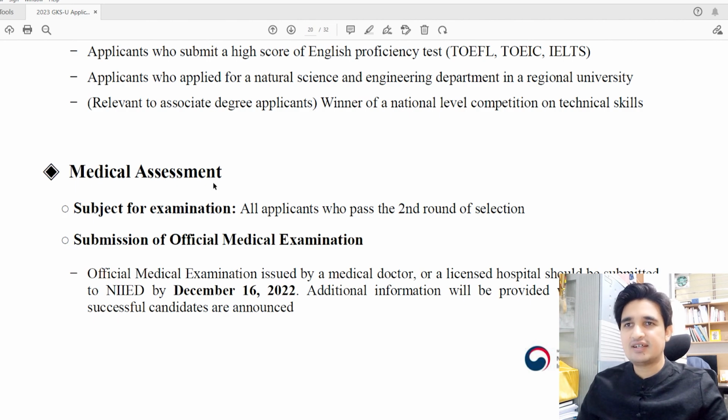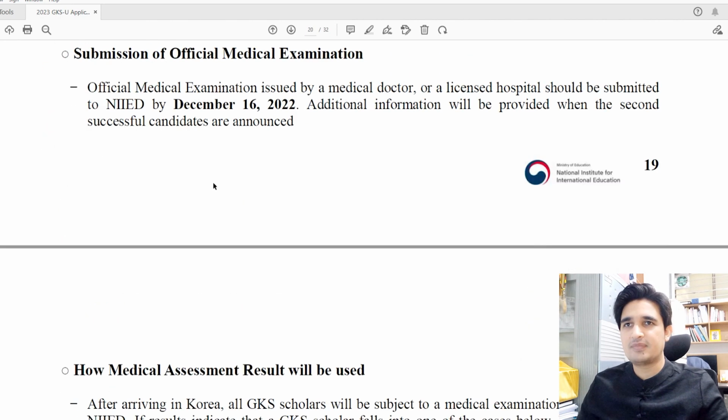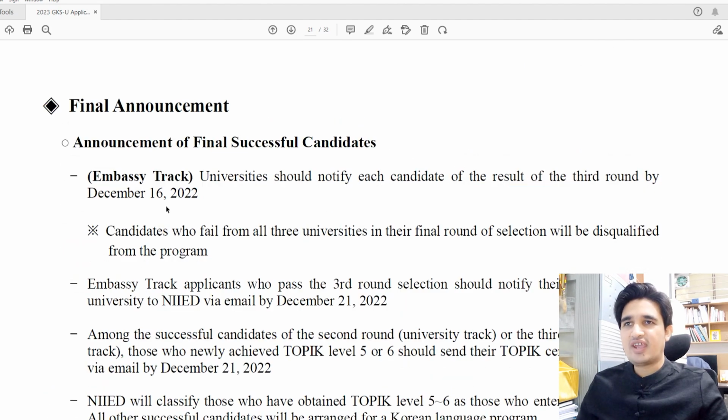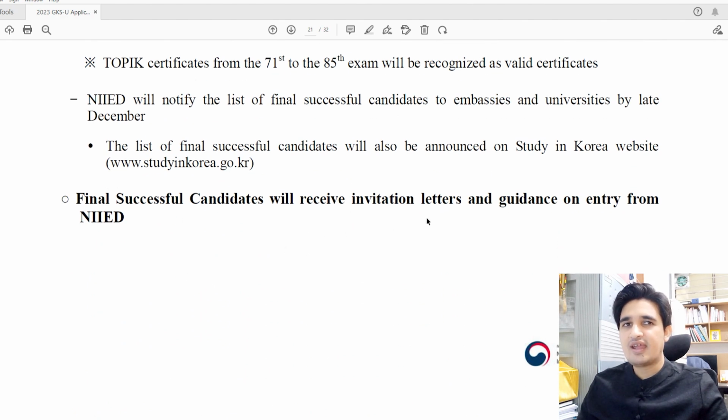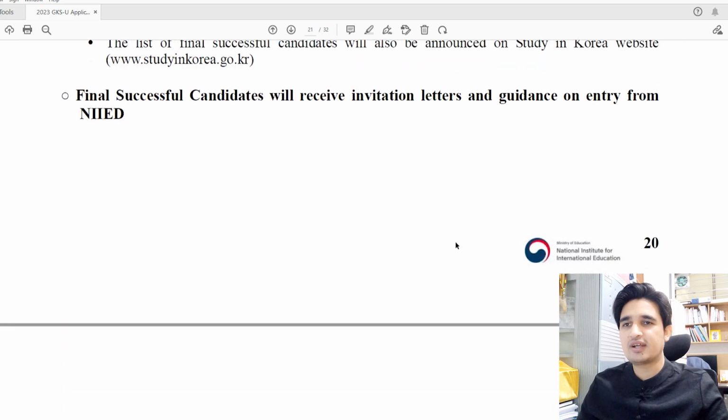And for the medical assessment form, now there is no need to submit it. If you are selected in the first round, then there is a need to submit the medical assessment form. And the final announcement of the candidates will be made in late December. And if you are selected in the final round, NIIED will send you an invitation letter and guide you on how you can enter Korea.